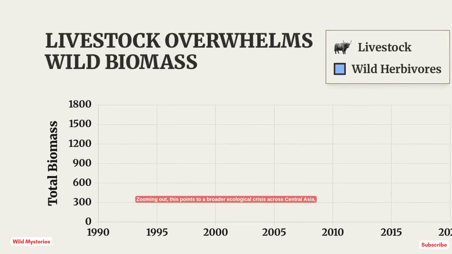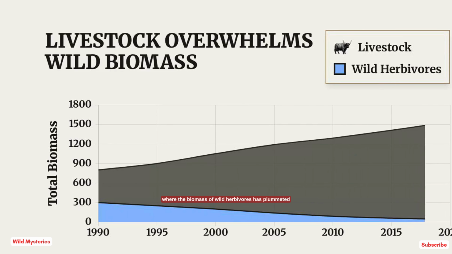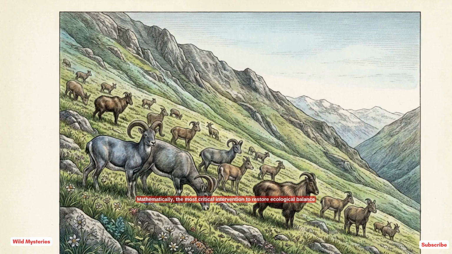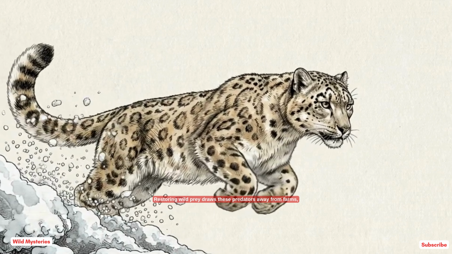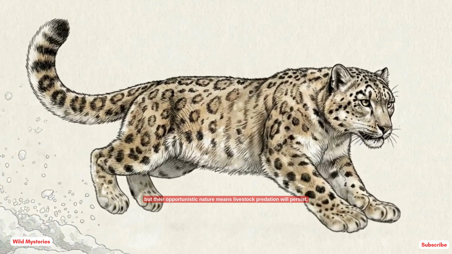Zooming out, this points to a broader ecological crisis across Central Asia, where the biomass of wild herbivores has plummeted to less than 5% of total livestock biomass. Mathematically, the most critical intervention to restore ecological balance is increasing the population density of wild ungulates. Restoring wild prey draws these predators away from farms, but their opportunistic nature means livestock predation will persist.